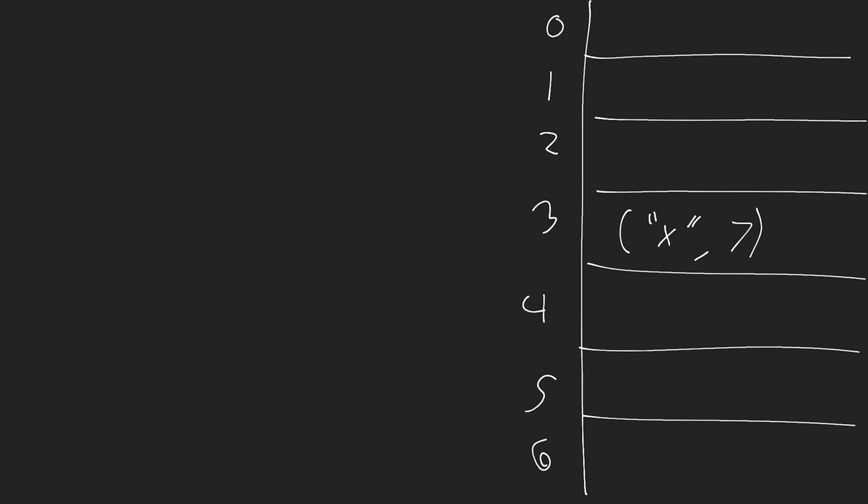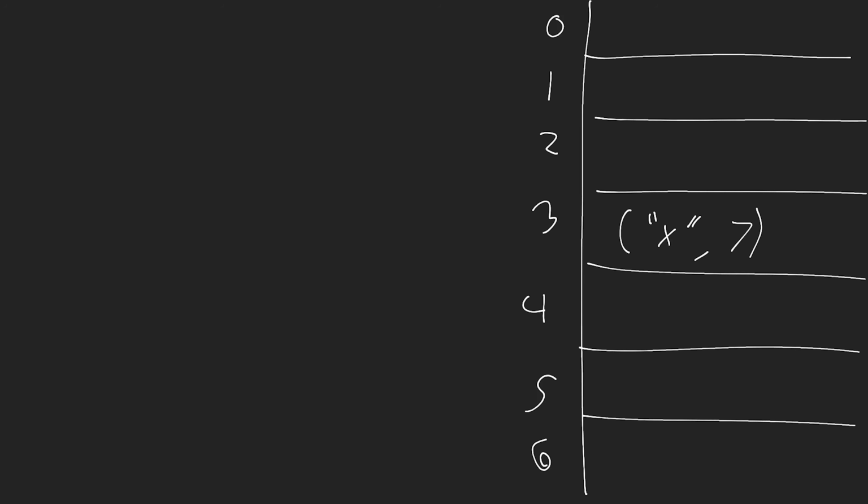Now, if we're just using a standard array here, what that means is that if I ever want to retrieve the value associated with the key X, I need to iterate throughout most every single element inside of my array to retrieve the location where X exists and then get the value associated with X. Meaning this lookup operation takes me big O of n time. Now, same if I want to delete this, right? I need to find where it exists and then remove it, and that takes me big O of n time.